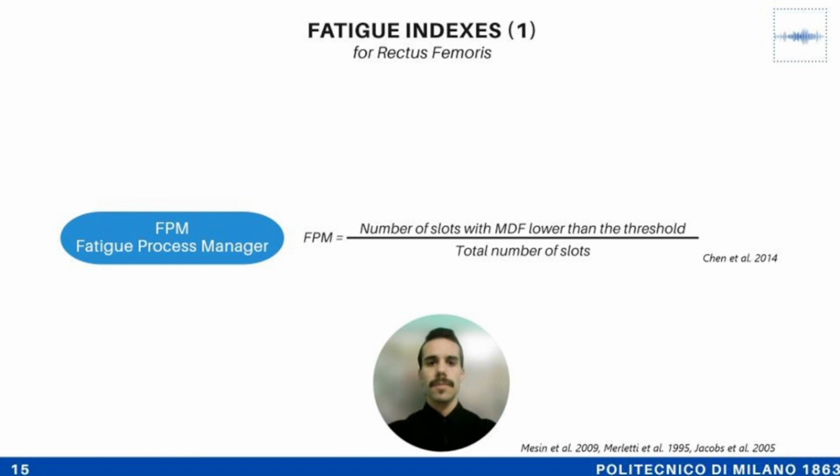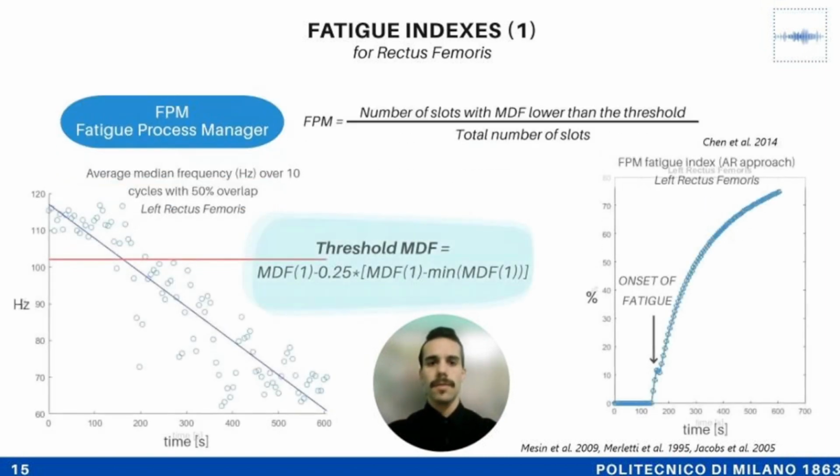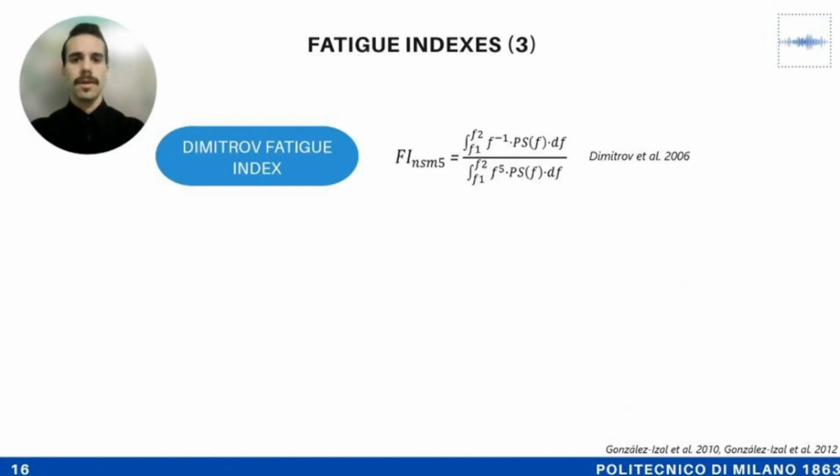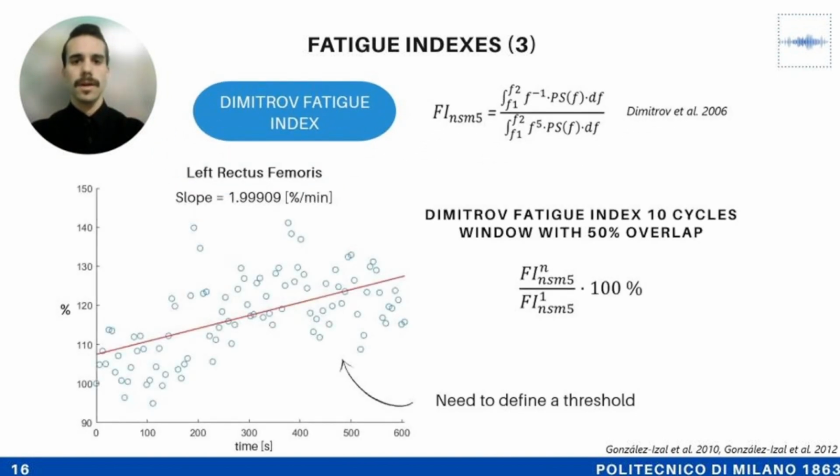The fatigue indexes do not only characterize the fatigue progression, but can also determine the fatigue onset by using a proper threshold. The Dimitrov fatigue index using the fifth order spectral moment is an optimal choice to detect and track muscle fatigue, in particular during functional electrical stimulation, with respect to conventional indicators such as root mean square and median frequency.